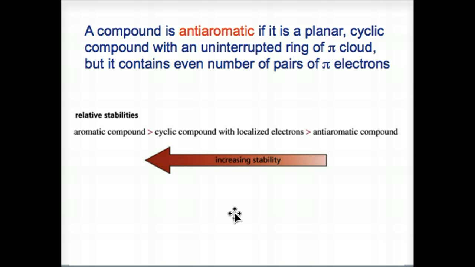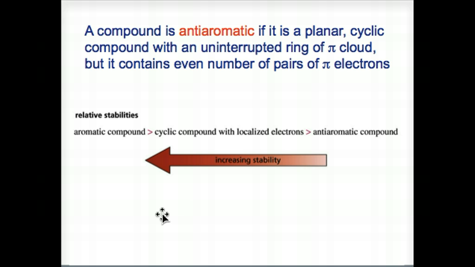Let's look at anti-aromaticity. Now remember, the definition is very specific. A compound is anti-aromatic if it is a planar cyclic compound with an uninterrupted ring of pi cloud, but it contains an even number of pairs of pi electrons. Instead of an odd number, it has an even number. Keep in mind that aromaticity is characterized by stability, whereas anti-aromaticity is characterized by instability.